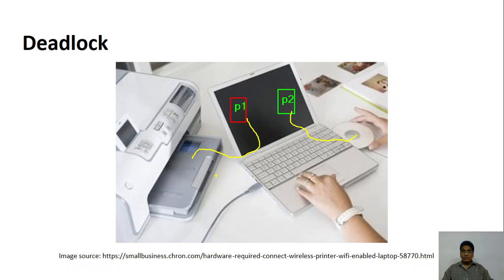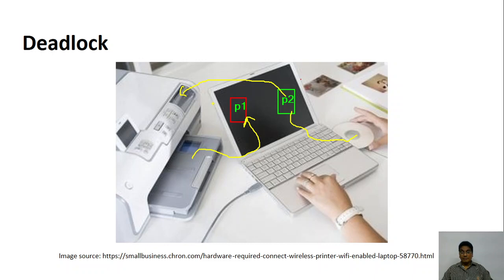Now suppose the process P2 says, no, I have read from the disk, now I want to print to the printer. So when it makes a request, the operating system will say that the printer is already being used by P1, so you wait until P1 finishes it. So P2 has to wait. Once P1 finishes it, it can print.